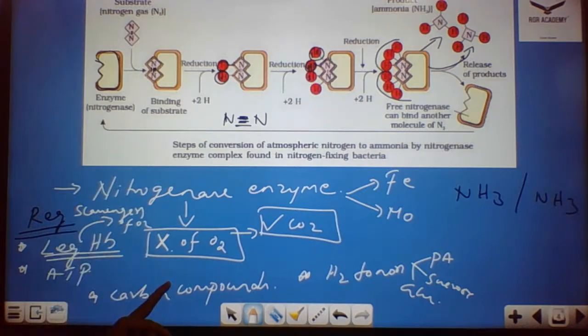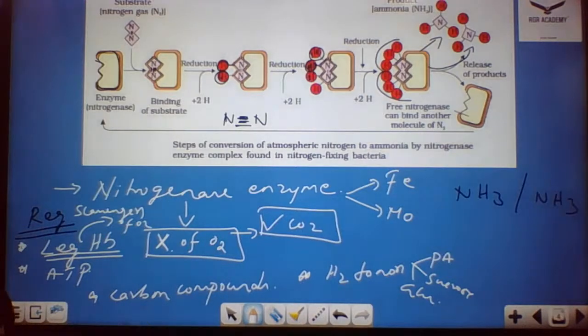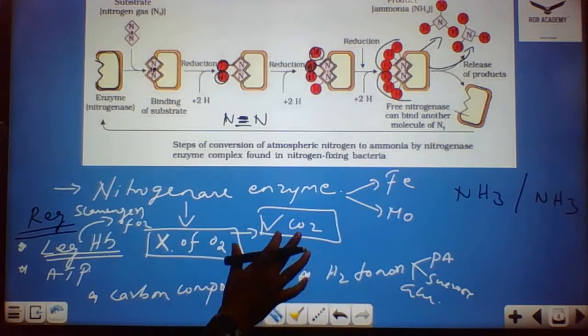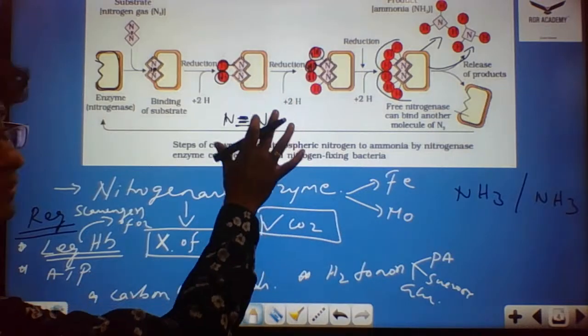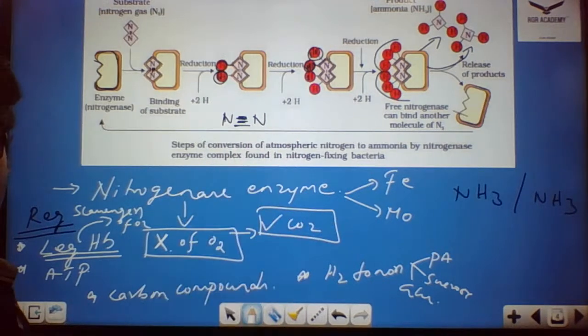I told you in the bacteroid formation, the bacteria is surrounded by leghemoglobin. Why? Because leghemoglobin acts like a scavenger of oxygen, so it reduces the oxygen and maintains the anaerobic condition. The microenvironment is maintained for the action of the nitrogenase enzyme.